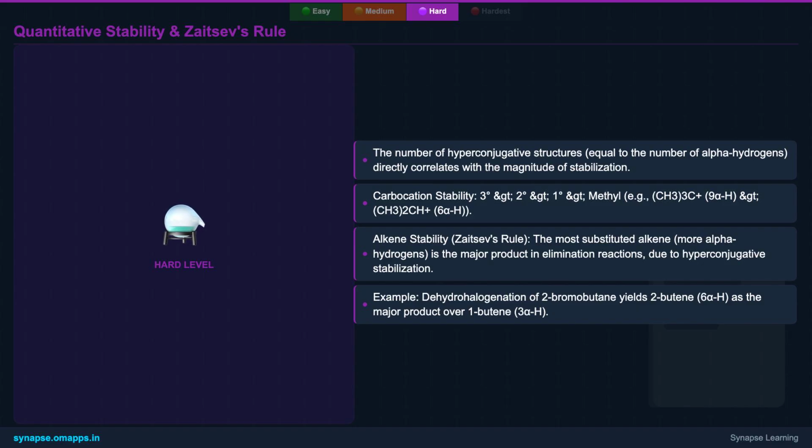For instance, in the dehydrohalogenation of 2-bromobutane, 2-butene, with 6 alpha hydrogens, is predominantly formed over 1-butene, which only has 3. This rule is a direct manifestation of hyperconjugative stability.